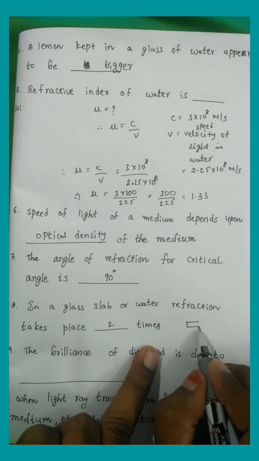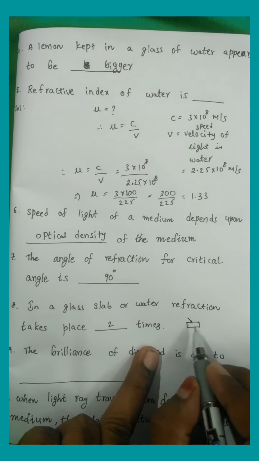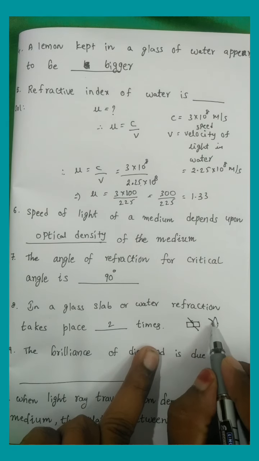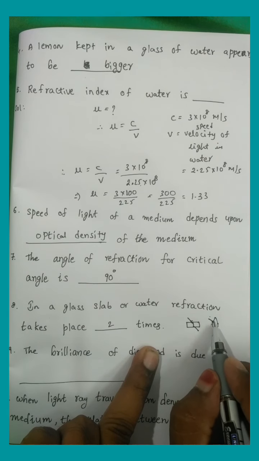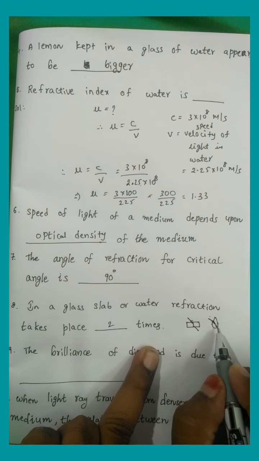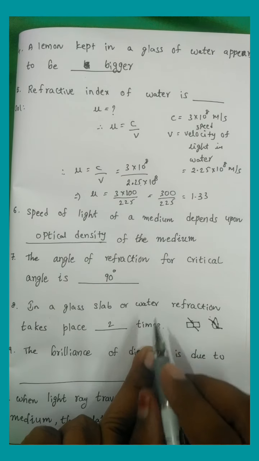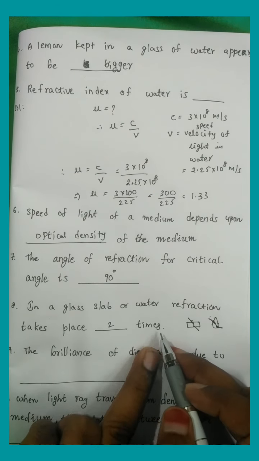For example, if you take a glass slab, first the light is incident on the surface. That means here it is the air-glass interface. After that refraction, once again there is glass-to-air refraction, so two times refraction. In the same way, if you take a water drop, the first refraction takes place from air to the water medium. After entering the medium, the light comes out again, at the water-air interface. Like that, if a light ray passes through any glass slab or water, two times refraction takes place.